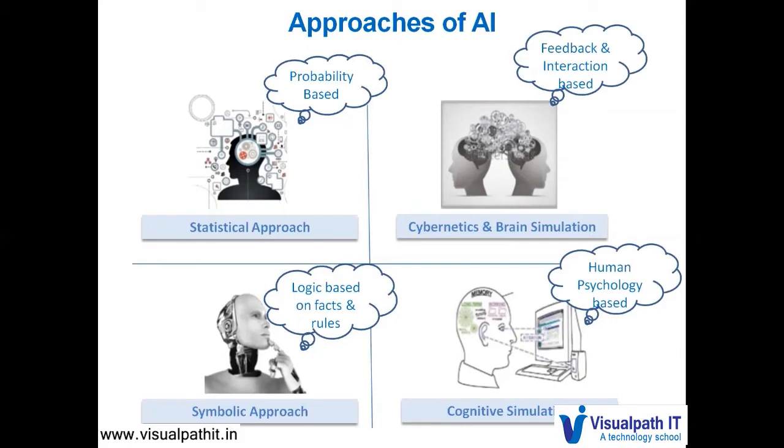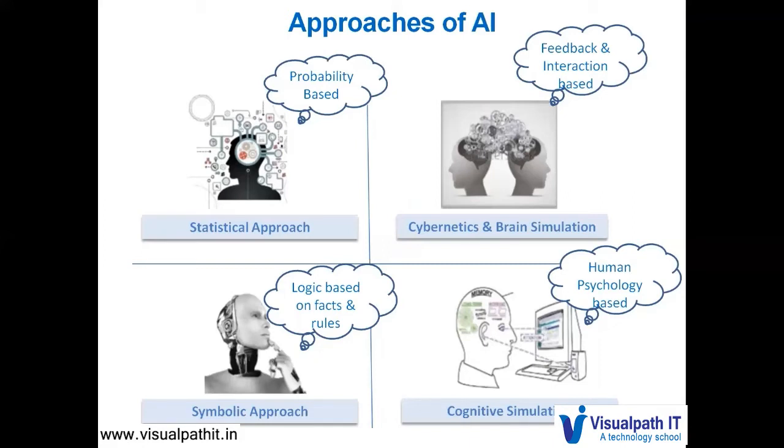A cybernetics and a brain simulation can be something which can be thought of, say, a food app which constantly keeps on taking feedback from its customers, and it comes back with certain suggestions based on your likes and dislikes.